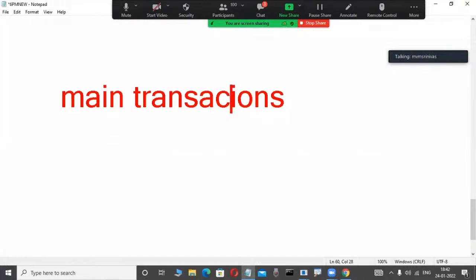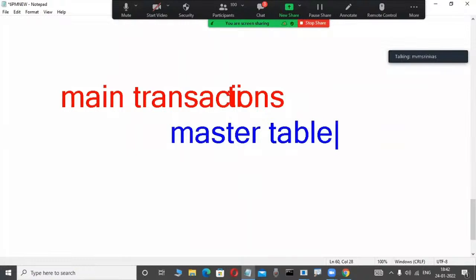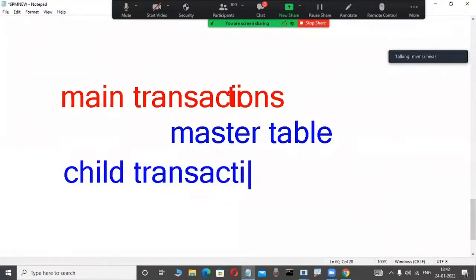Main transactions are stored where? Master table. Again, related child transactions in real-time projects, child transactions are stored where? Child table.